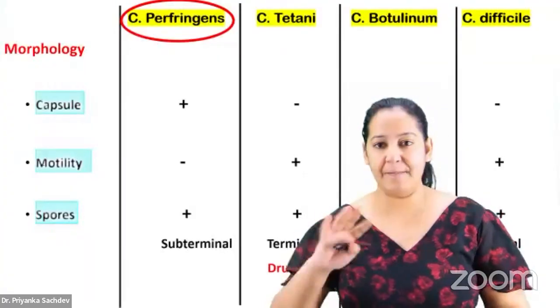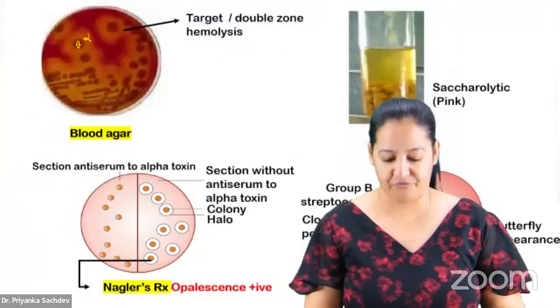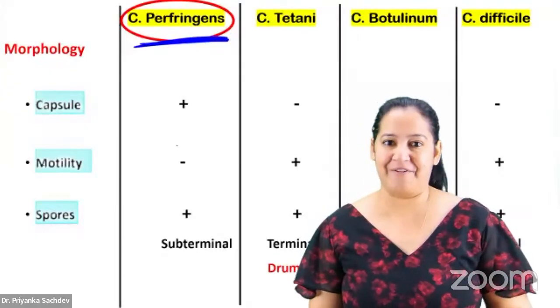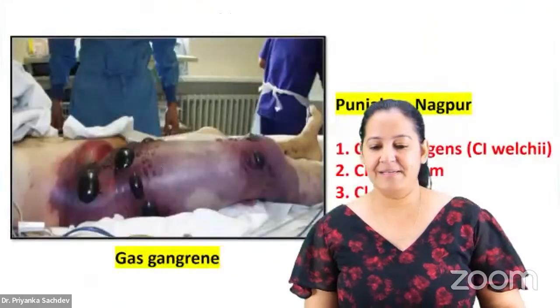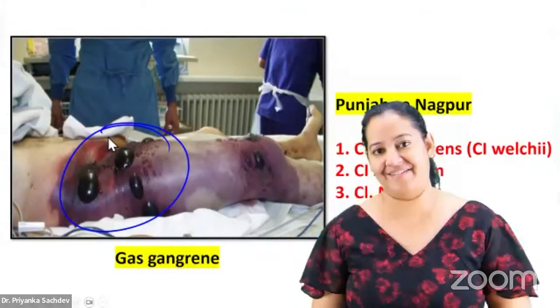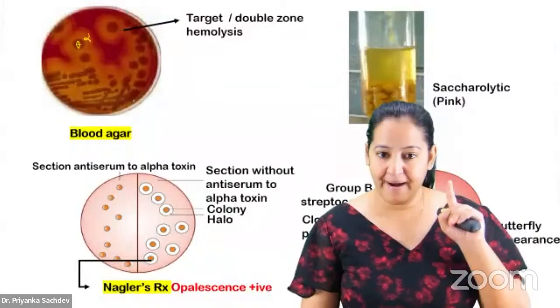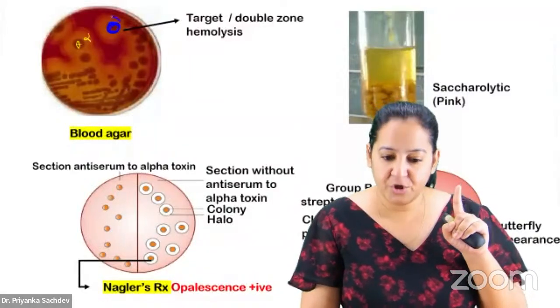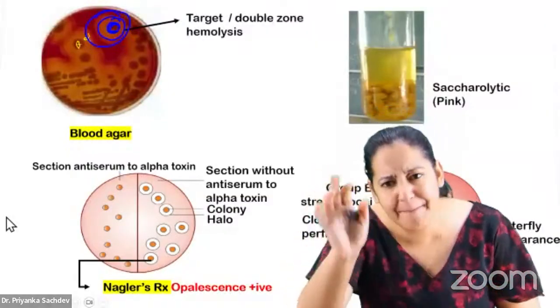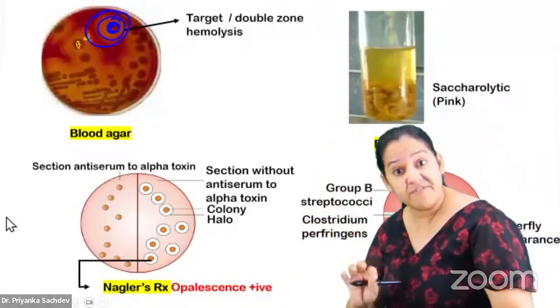Okay, now let me tell you the important points of the 4 Clostridium and move further. Clostridium perfringens causes gas gangrene. It's a gas producing bacteria. On blood agar, this is the colony. It shows alpha as well as beta hemolysis. It shows double hemolysis. It is the only bacteria which shows double hemolysis, alpha as well as beta.